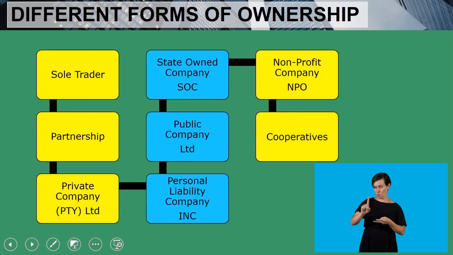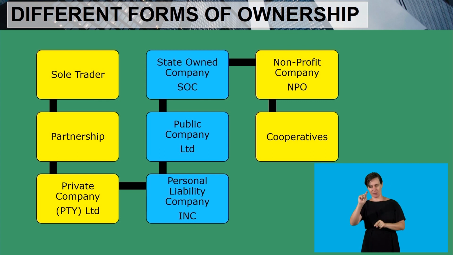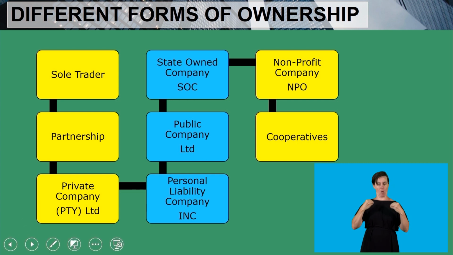Now, let us look at our second concept, which is different forms of ownership. We have the sole trader, we have a partnership, we have a private company, which ends with Pty Ltd. We have a state-owned company, which ends with SOC. We have a public company, which ends with Ltd. We have a personal liability company, which ends with Inc. We have a non-profit company, which ends with NPO or NPC. We also have cooperatives. So these are the different forms of ownership that we have.